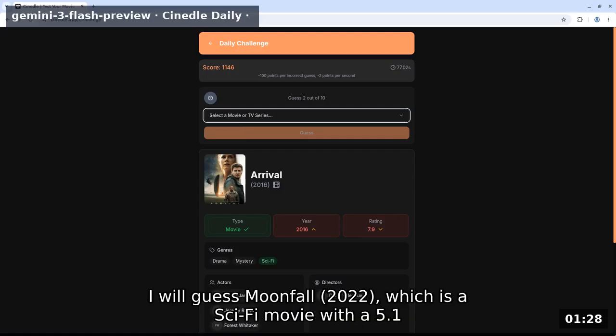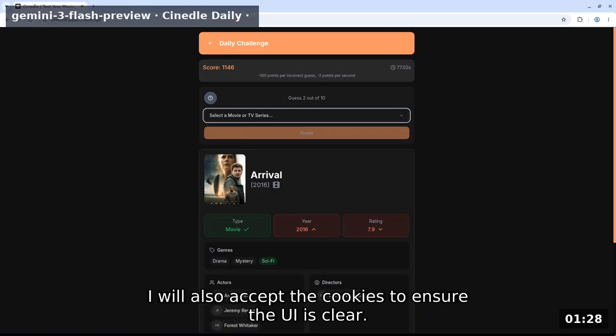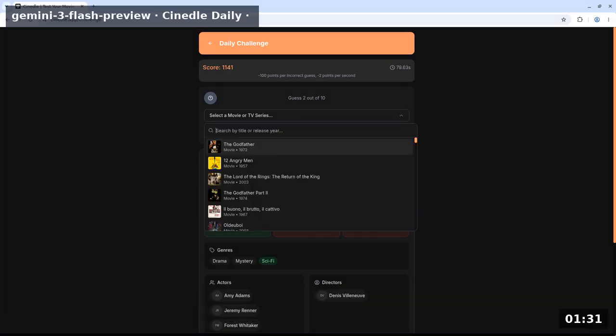I will guess Moonfall 2022, which is a sci-fi movie with a 5.1 rating, fitting all current constraints. I will also accept the cookies to ensure the UI is clear.